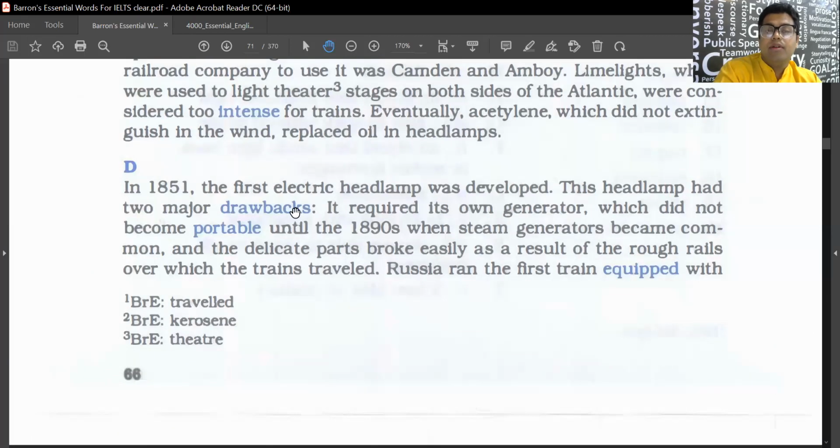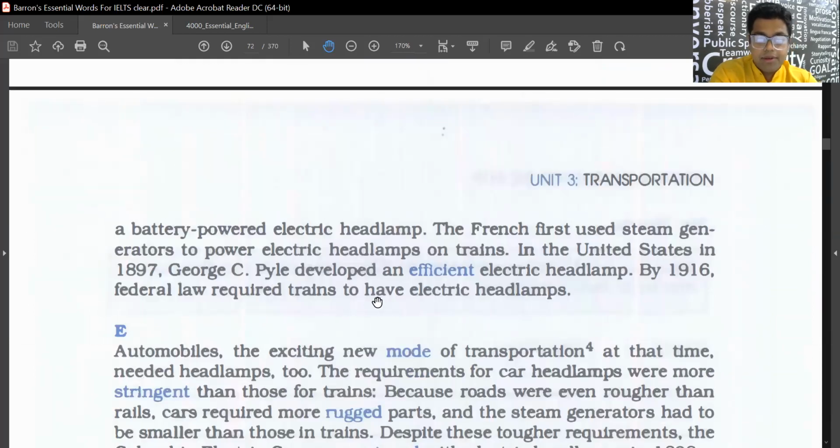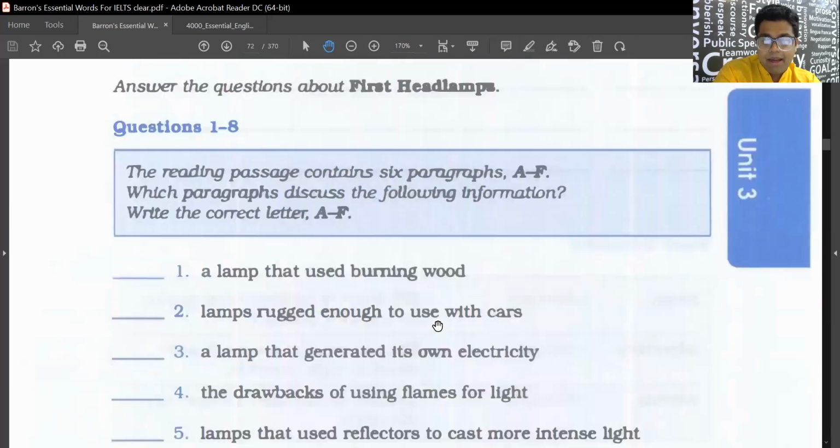So what was the major drawback? It required its own generator, which did not become portable. That generator was not portable until the 1890s. And then Russia was the one to do it first. So this was D para. Anything from D?